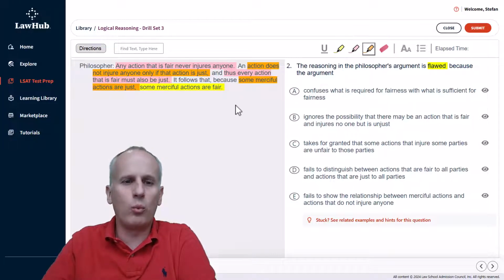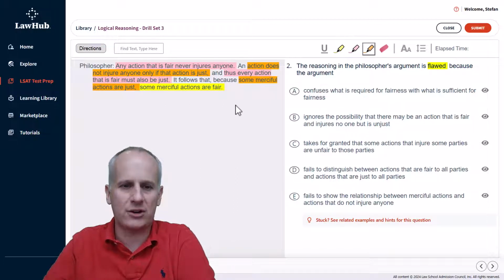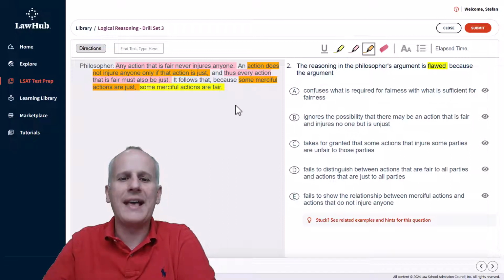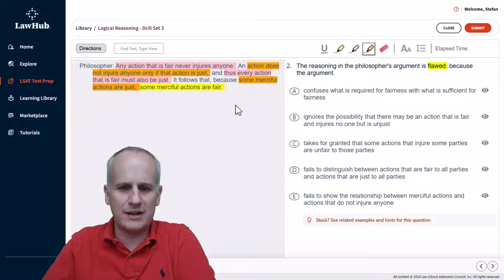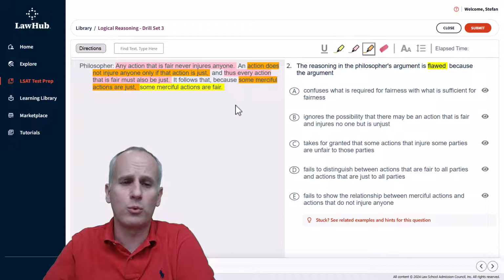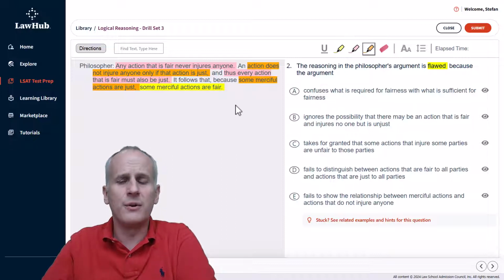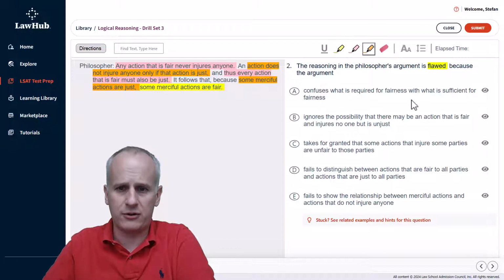So we're looking for what might be a flaw. And so it says that an action that is fair, it never injures anyone. And an action does not injure anyone only if that action is just. So we know that if an action doesn't injure anyone, then that action is just. And thus, every action that is fair must also be just. And then we go to that transition of some merciful actions are just, therefore, some merciful actions are fair. And hopefully, we're recognizing an improper reversal. So it's clearly conditional logic. We're going to try to address the answer choices now without the diagramming, based solely on our mental understanding of the different statements, using that highlighting to differentiate them.